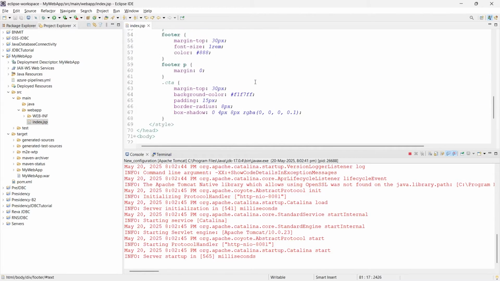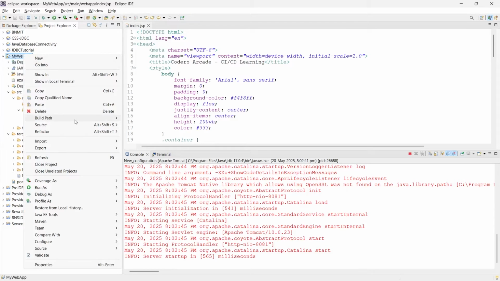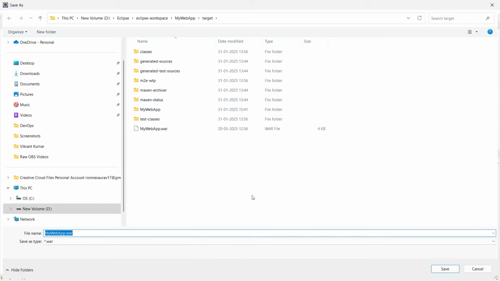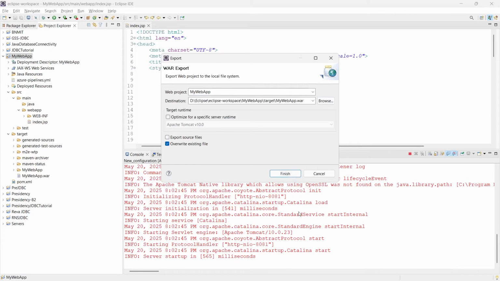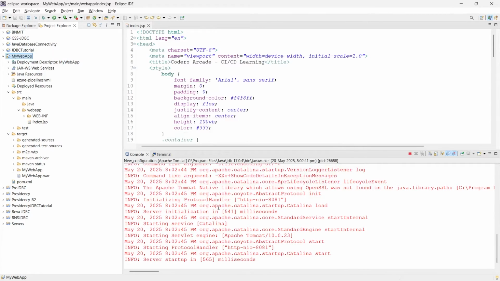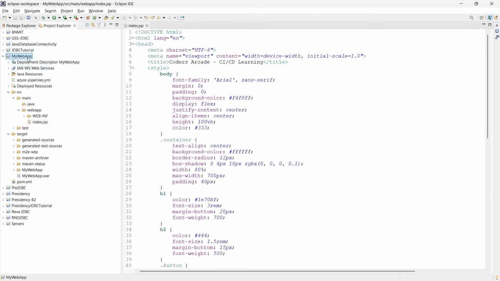This is a change, some kind of a change. Okay, now what I need to do is I will just right click on my project, go to export war file and select the same project. Here I will just save the war file, and you can click on overwrite existing file. I'll finish. Okay, now I have done some changes to my project, correct? So I'll stop the Tomcat server, minimize this and open my